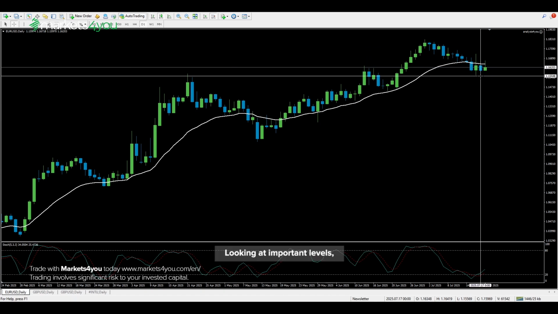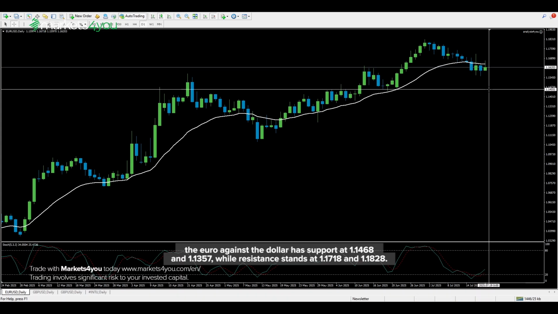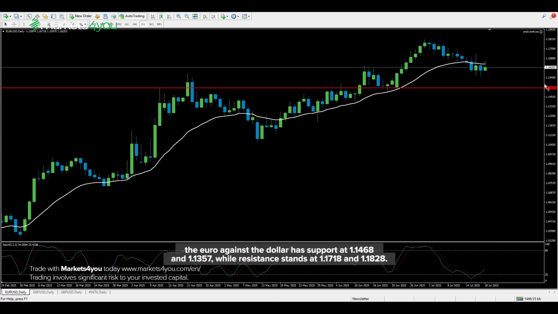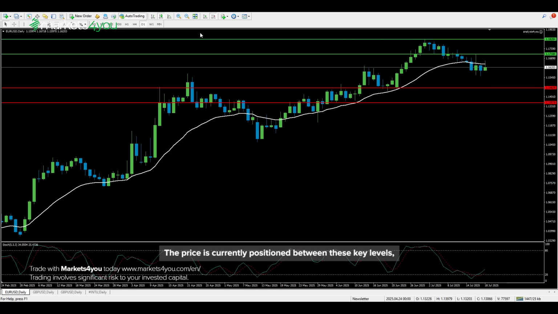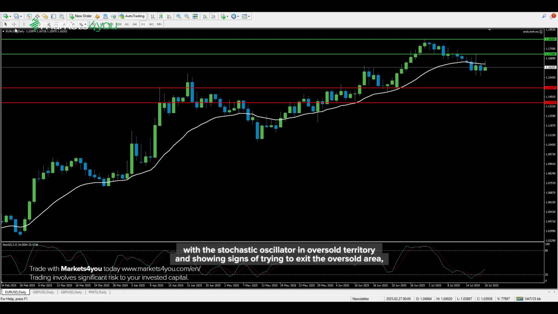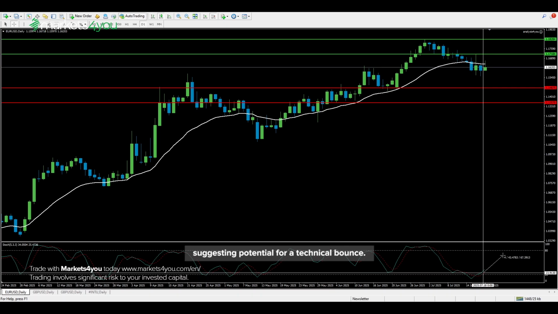Looking at important levels, the euro against the dollar has support at 1.1468 and 1.1357, while resistance stands at 1.1718 and 1.1828. The price is currently positioned between these key levels, with the stochastic oscillator in oversold territory and showing signs of trying to exit the oversold area, suggesting potential for a technical bounce.